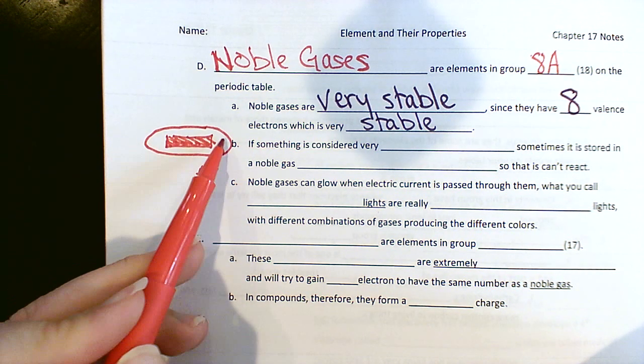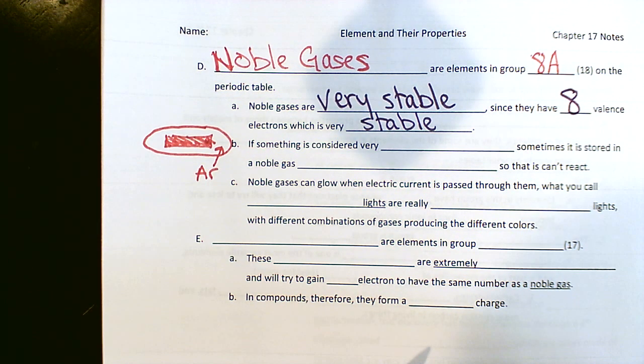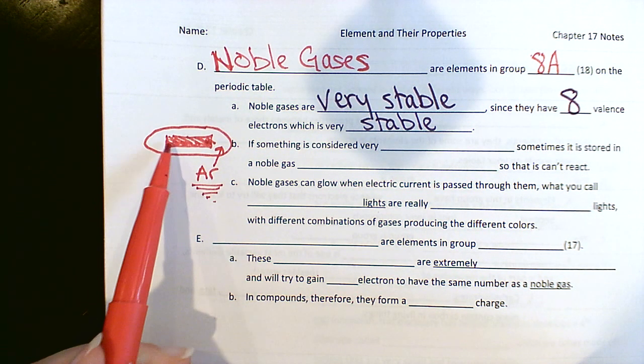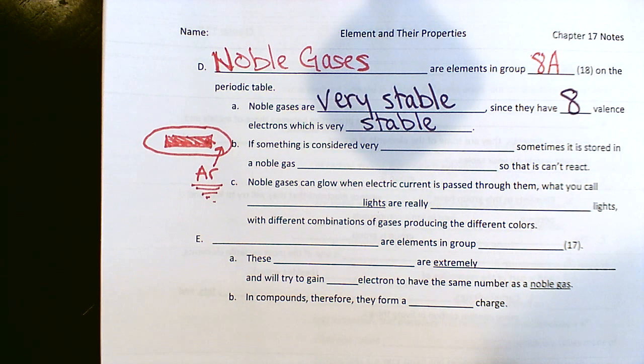Why in the world would they surround that metal with argon? Because argon is a noble gas. Argon is not going to react. Remember, those alkali metals are super, super reactive. We didn't want them to react until we were ready.